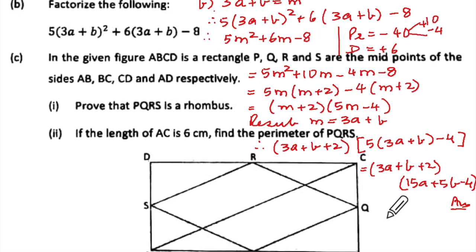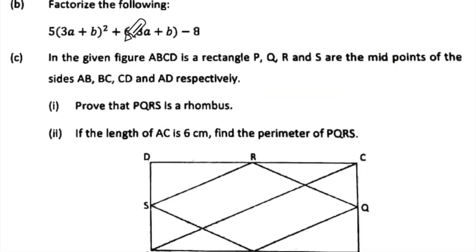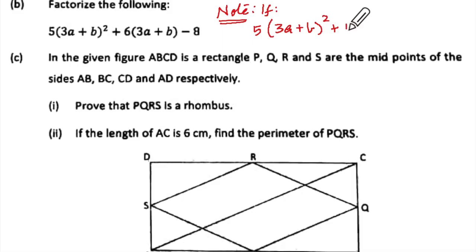Now I'll tell you how your teacher is going to trick you with this. Listen very carefully. Write it below that as a note. If 5 into bracket 3a plus b whole square plus, they will give you 18a plus 6b minus 8. Did you see what they have done?